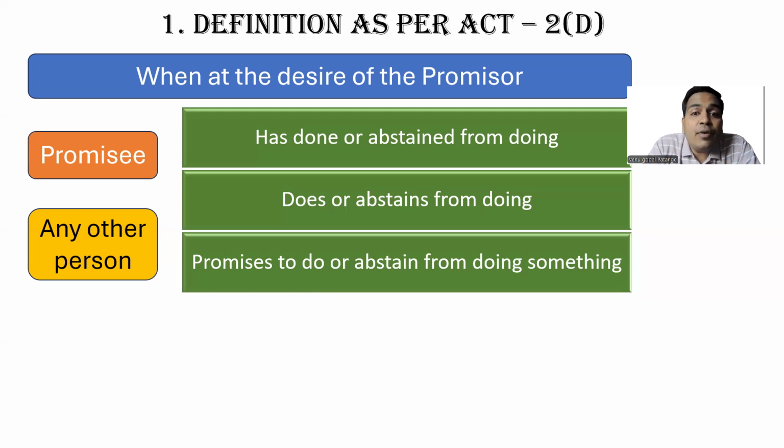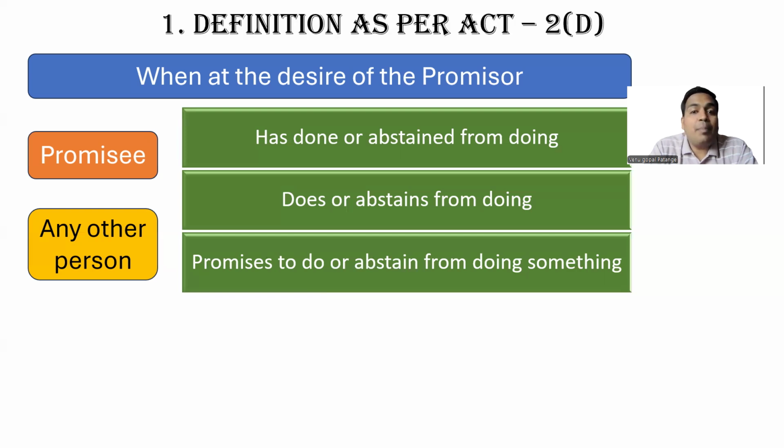What is abstained from doing? Abstains from doing, promises to abstain from doing something. In the past, someone has, based on your instructions, not established his business in that premises. Someone has listened to you, someone has followed your instructions not to establish a shop near his premises. That is past consideration.